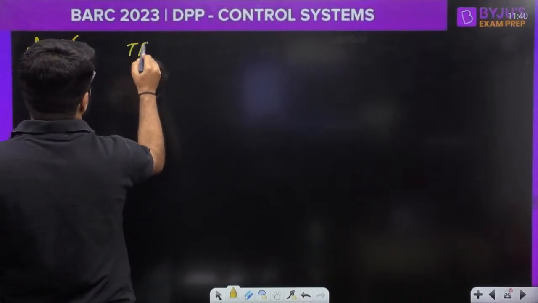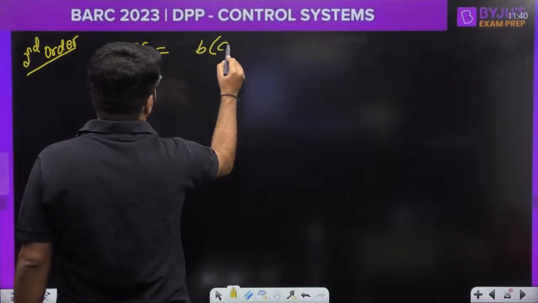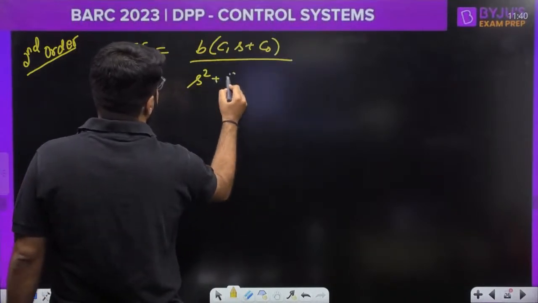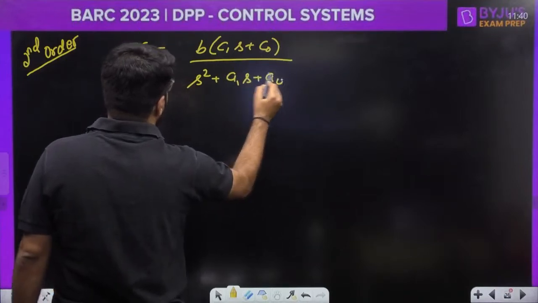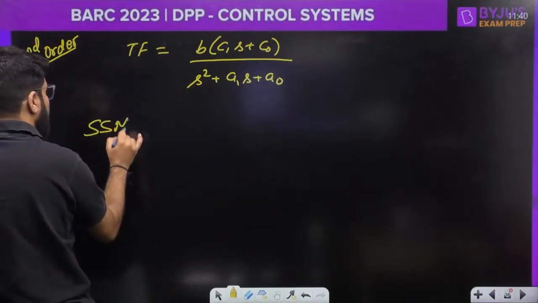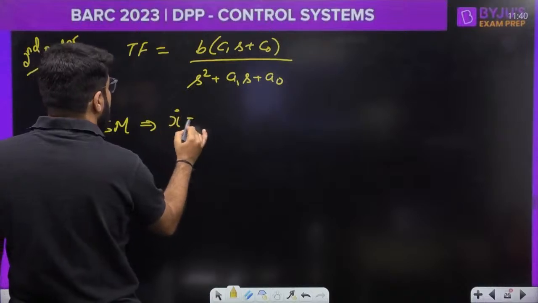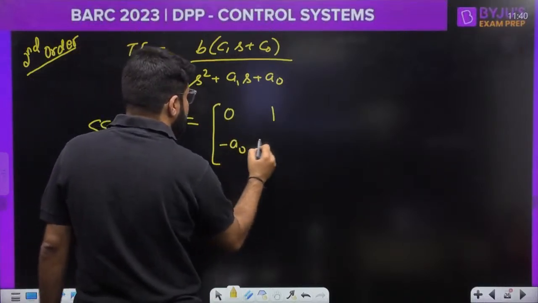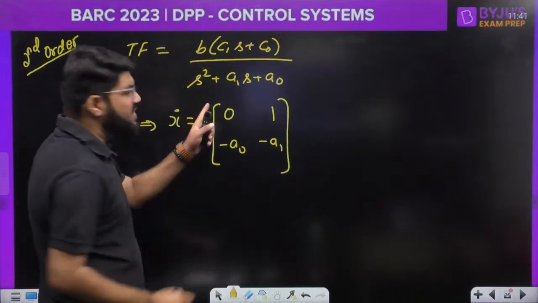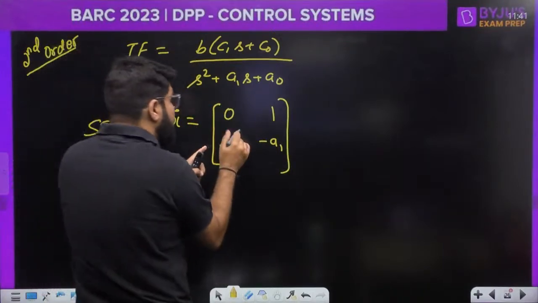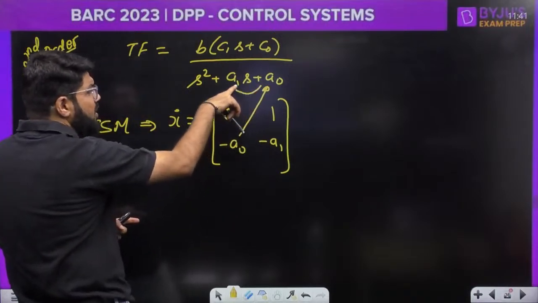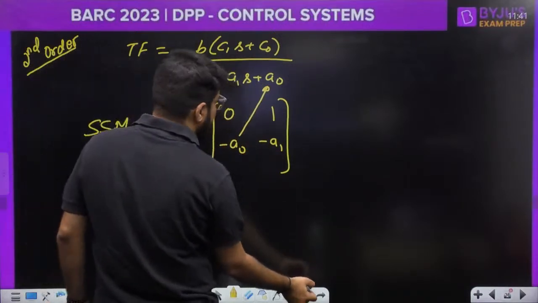The transfer function, if suppose given as B times (C1 S plus C naught) divided by S square plus A1 S plus A naught, then its state space model is defined as X dot is equal to AX, where A is [0 1; minus A naught minus A1]. Look, first row is fixed, 0 1. Second row starts with the constant of the denominator, the constant of the characteristic equation, then goes to the next, A1, both of opposite sign.